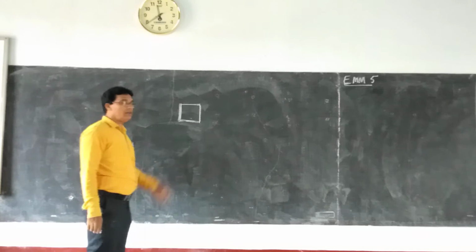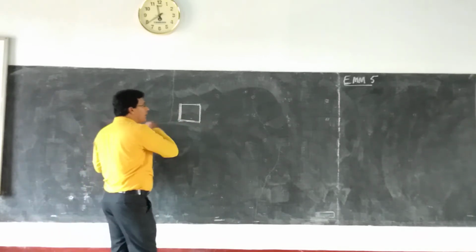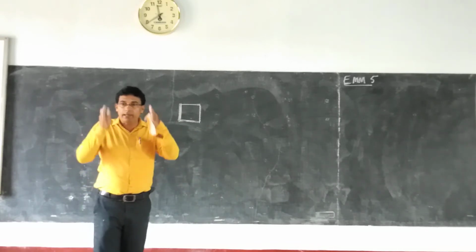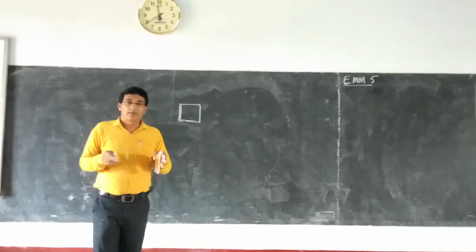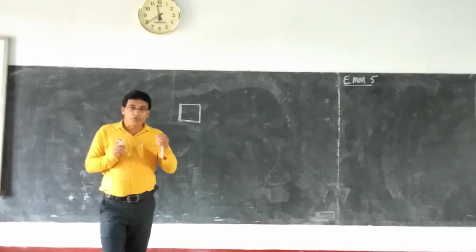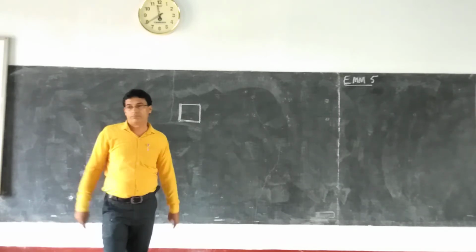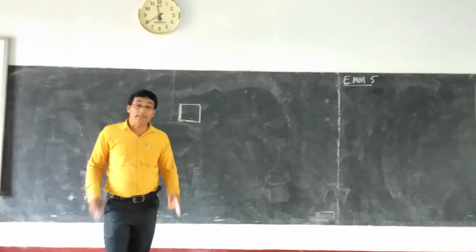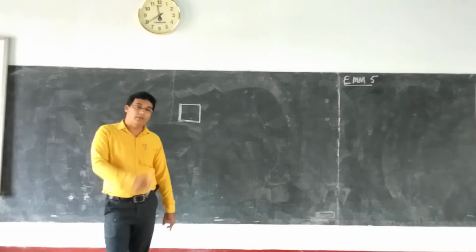When this coil is kept in a magnetic field, and you keep the current carrying coil in that magnetic field, then that coil will experience force, and because of the force it will experience a torque, and a rotating effect will be caused.